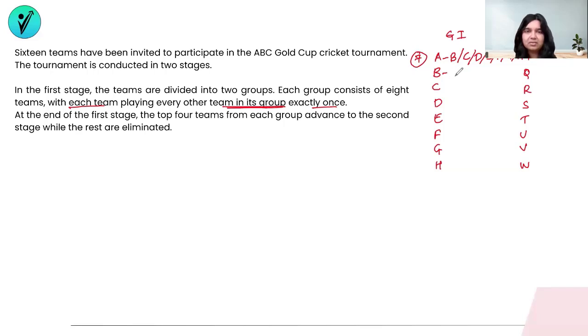So I'm not going to add another match over here when I'm counting B's matches other than the ones that are already counted, which means I'm going to write down B's new matches or B's fresh matches.